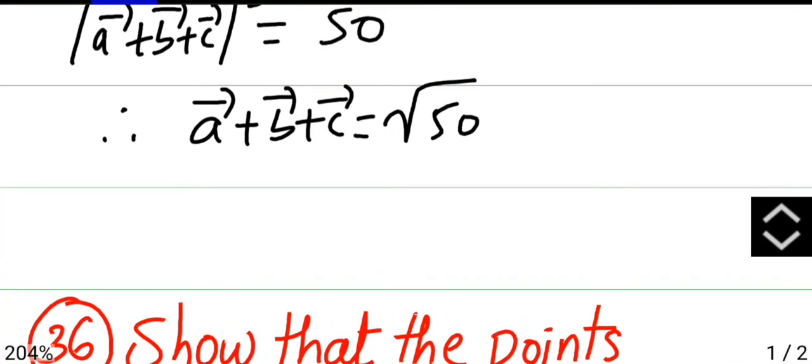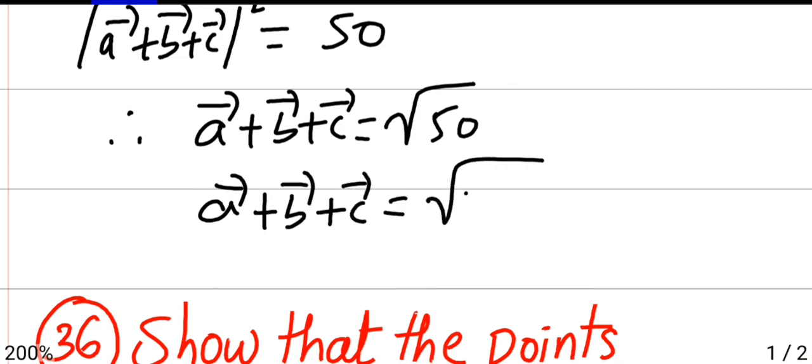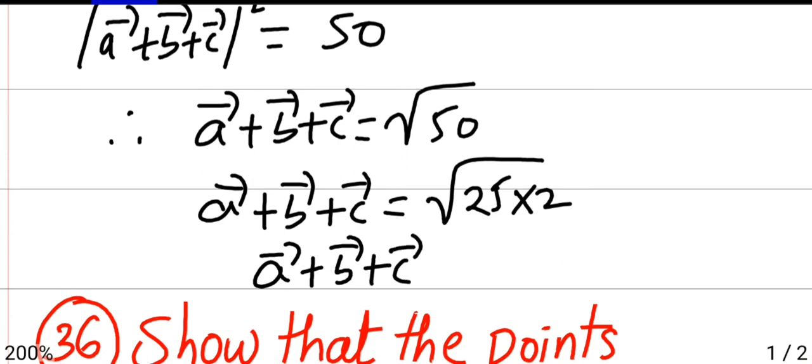So root of 50 can be written as root of 25 times 2, which is 5 root 2. That is the answer. If you are not following, just go through the problems 2 to 3 times.